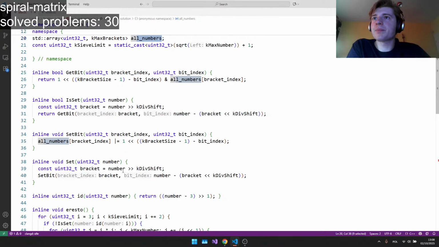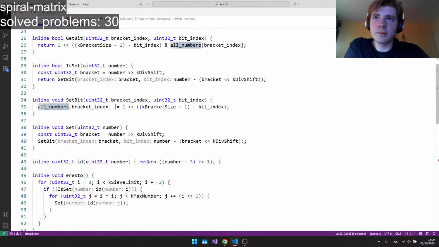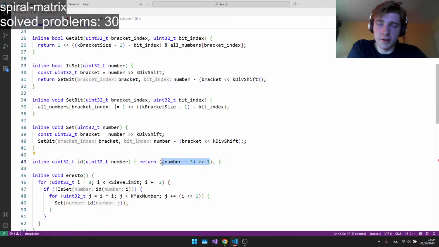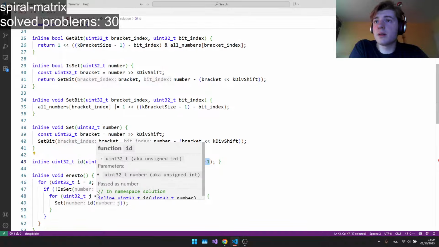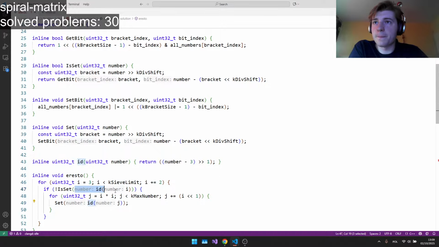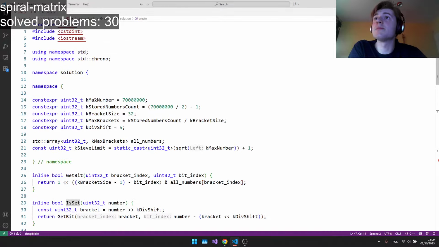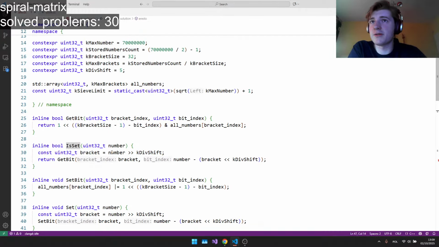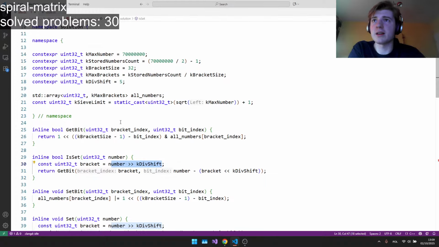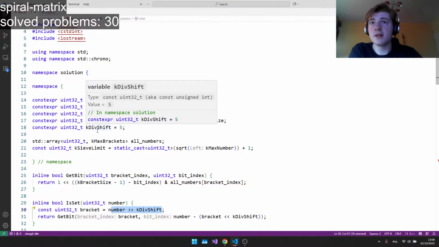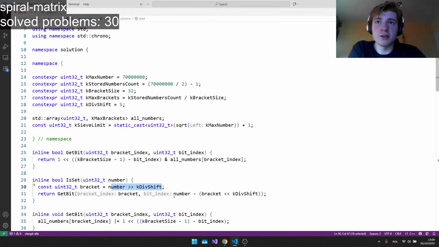And I basically access them with this ID. You can easily check that if you only want to access the odd numbers from 3 onwards, it's the number minus 3 divided by 2. Then you always use this ID to index this big array. Then you do some division here to get the correct integer, and you also get the correct bit index.